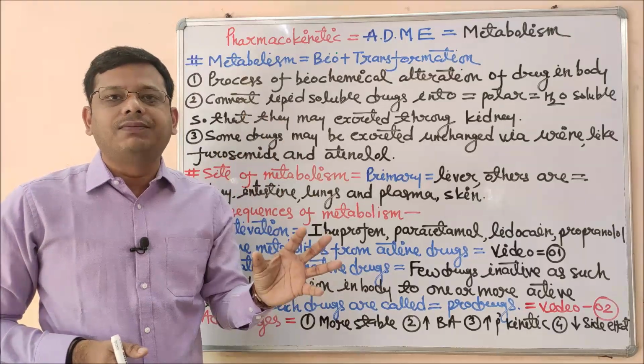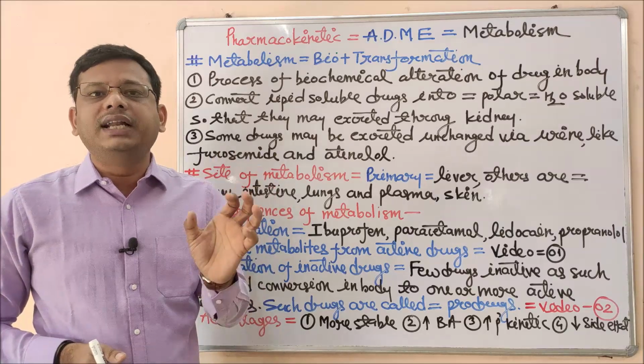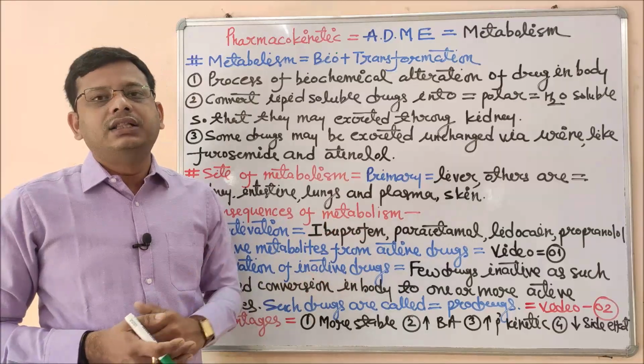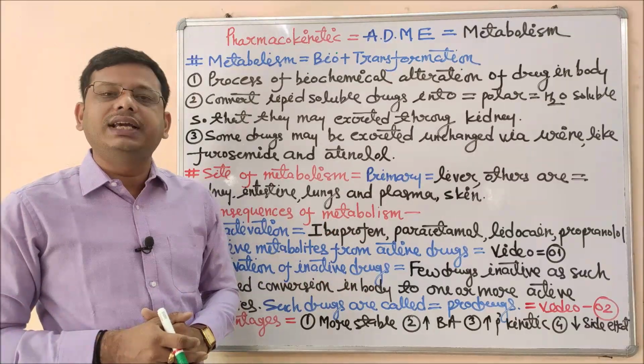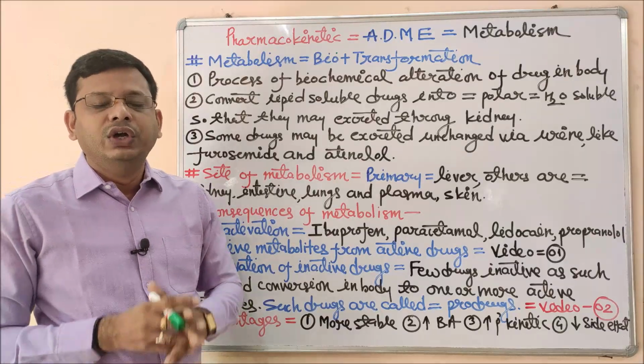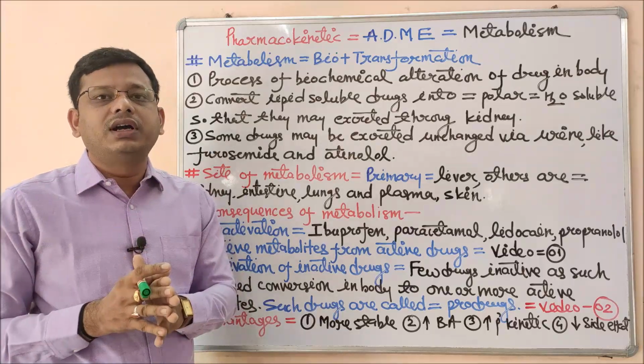To perform this excretion, the drug should be polar. If the drug is not polar, it cannot be eliminated through the urine. There are other ways also, but importantly the main route of drug elimination is in the form of water, with the help of the kidney as urine. So the drug has to be converted into a water soluble drug, and this can be done with the help of metabolism.